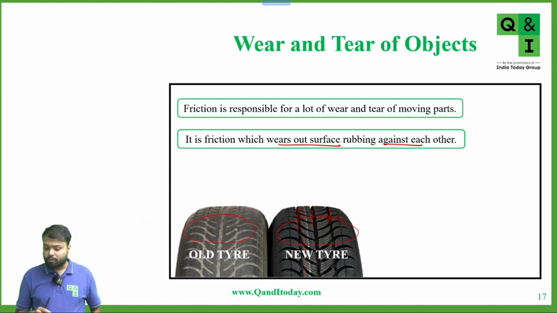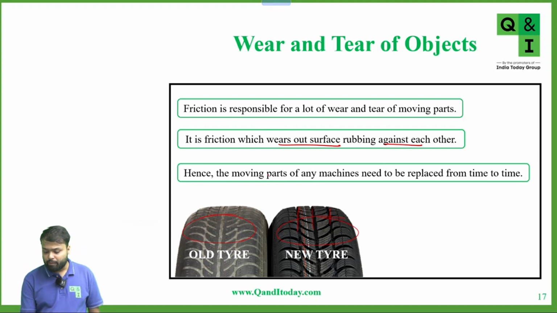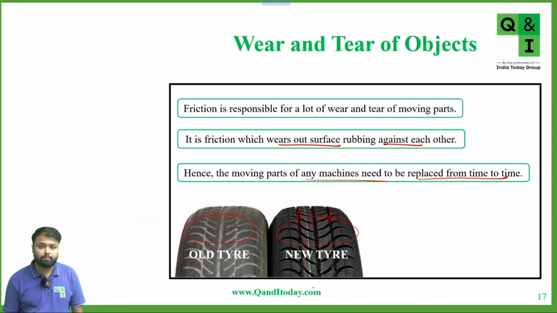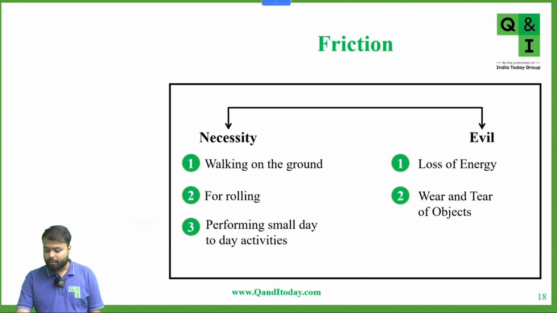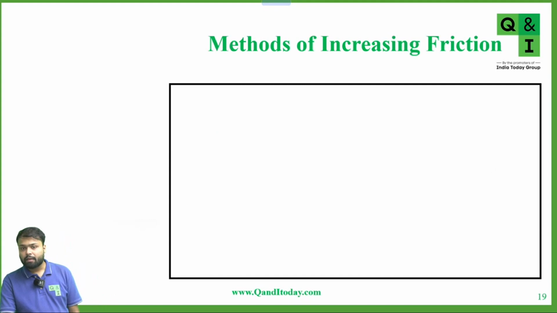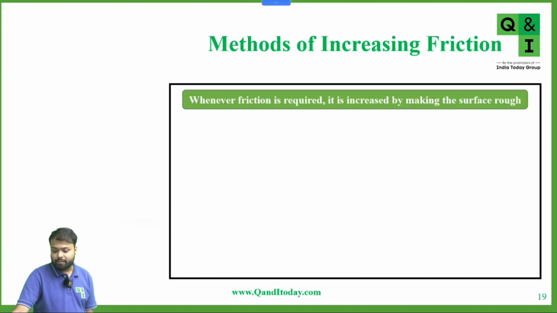Okay, so friction is responsible for wear and tear, and in friction also energy is lost in the form of heat. Moving parts of any machine need to be replaced from time to time because of the friction, because of which wear and tear take place. Yes or no? Any doubt? No doubt, sir.